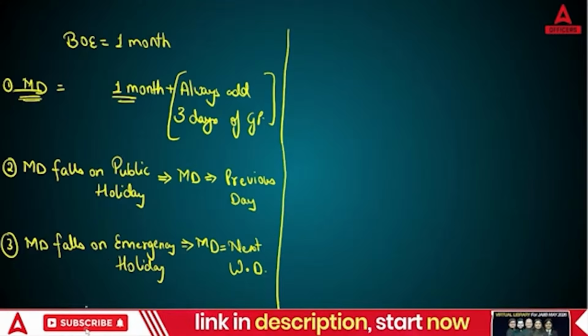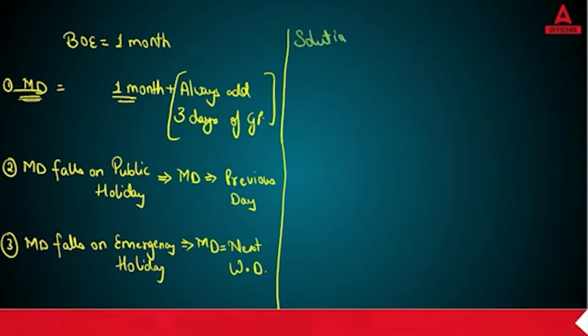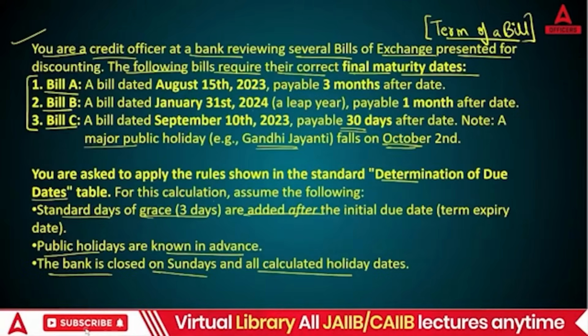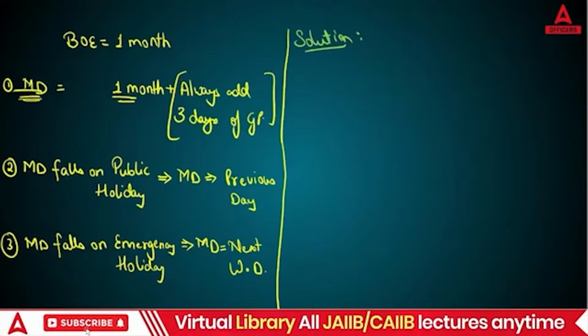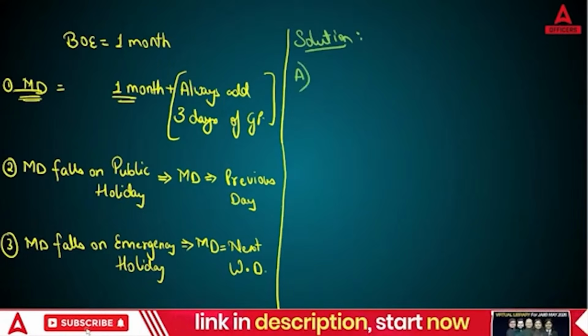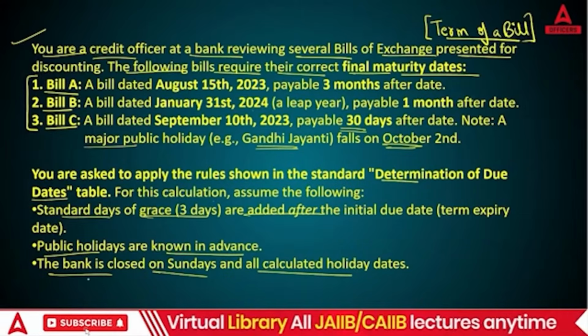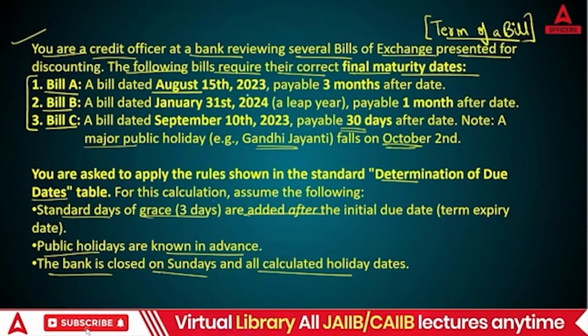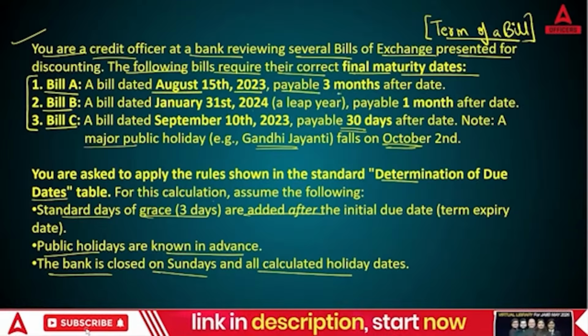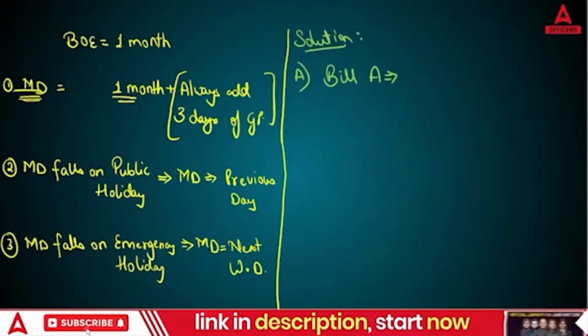Now let's solve our 3 situations. First, bill A. What they're saying is that a bill dated 15th August 2023 is payable 3 months after date.